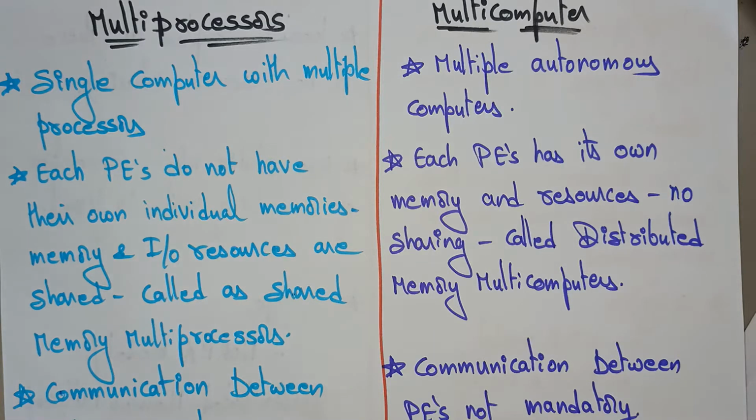Hi students, welcome back. The next topic I am explaining in advanced computer architecture is the difference between the multiprocessor and multi-computer. You'll get a doubt: why are we discussing the multiprocessor and multi-computer? Already we know the concept of it, and here you are saying that it is an advanced concept. Okay, come to that point.